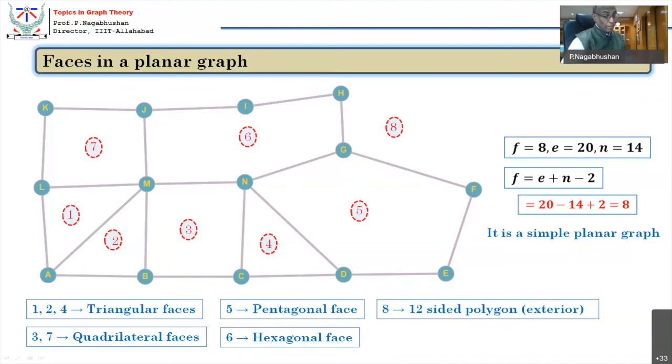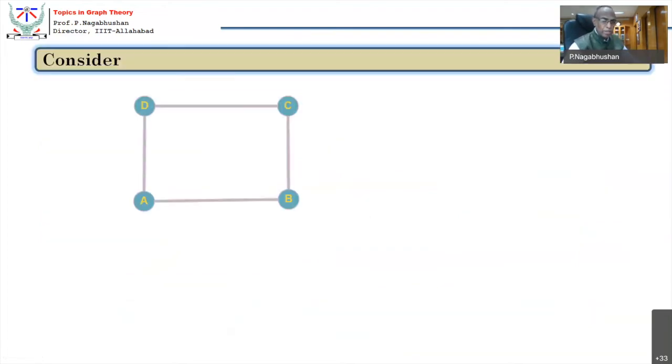But this exterior angle is the interior angle of some other face, and another angle of some other face. You can see it clearly at M. This is the interior angle and this is the total exterior angle, and that total exterior angle is distributed as an interior angle of this, this, this, and this. So that's a beautiful interpretation.